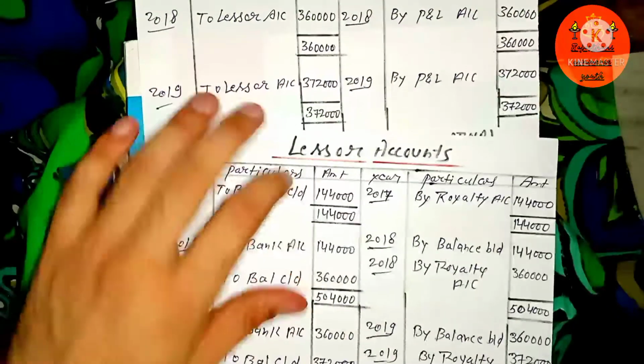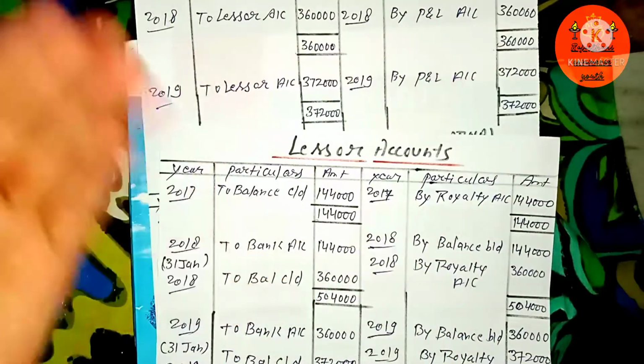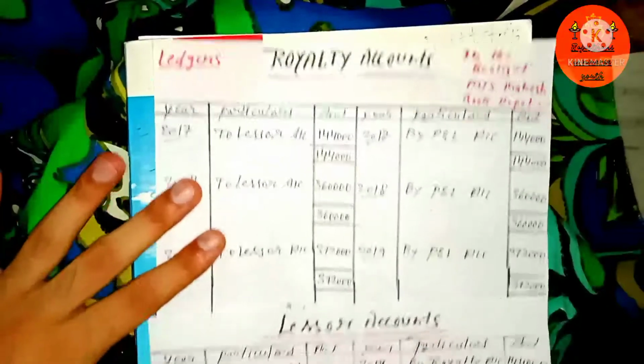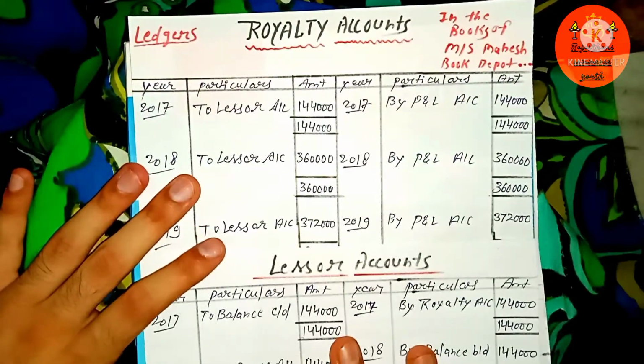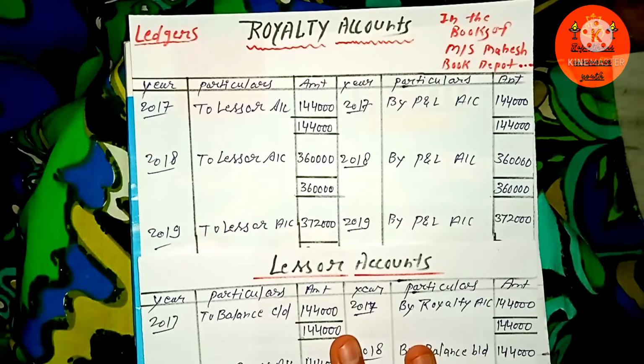The lessor account is the one we pay to the author by the publisher, so author account and lessor account are similar. I have already told you in my previous video how to pass journal entries. So simply do the same while passing journal entries.